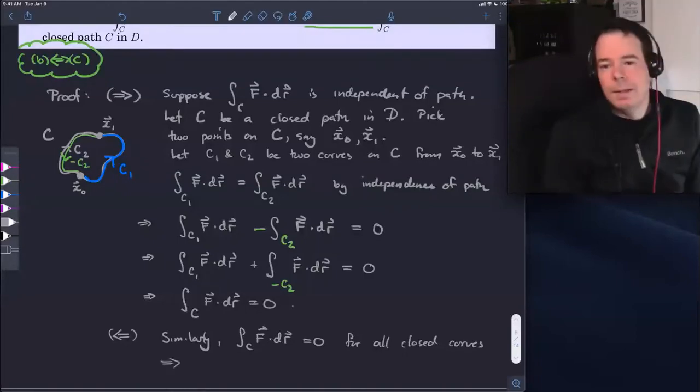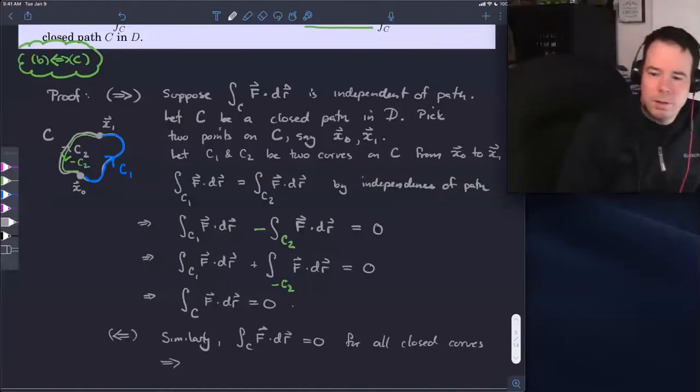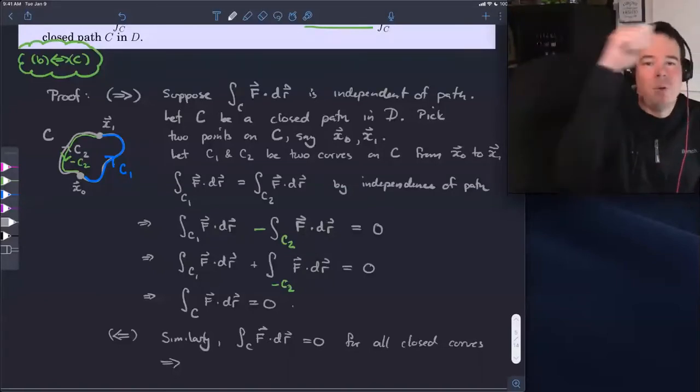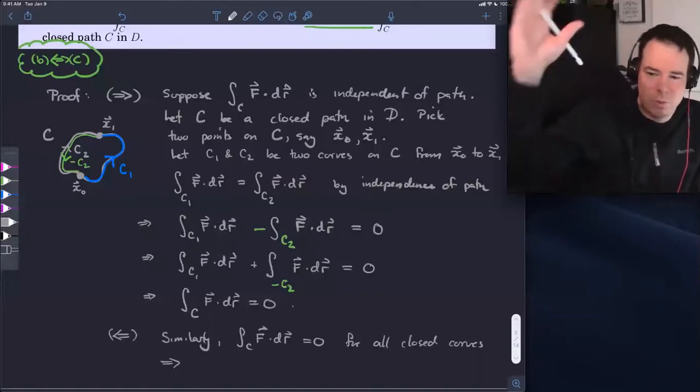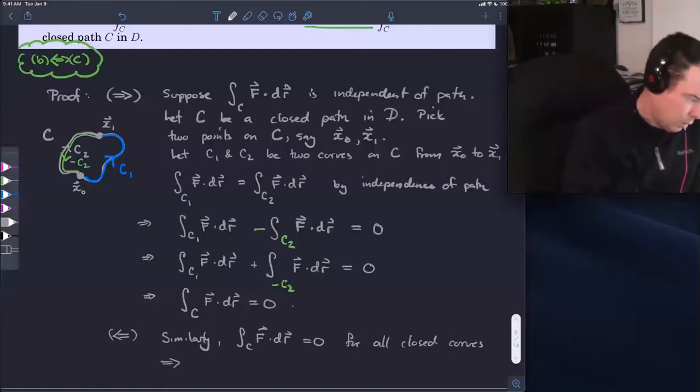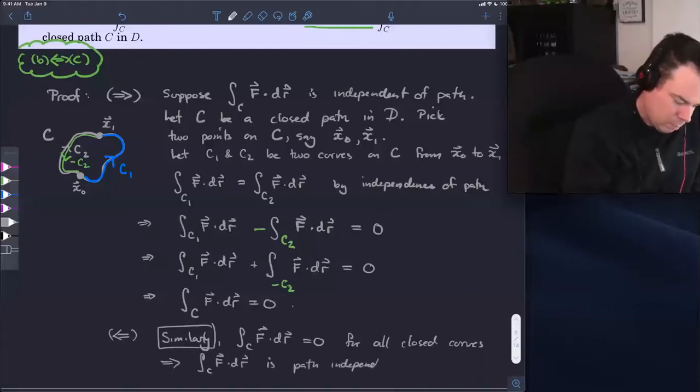then that means that no matter which two paths I take from starting point to ending point, the integral around the whole thing is going to be 0. So the integral over each half has got to be the same. We basically just reverse all the steps in this previous argument. So that's why I've written this similarly here. Similarly packs a big punch. It's really saying just reverse all the steps above, and you'll see that the reverse is true, that the integral is path independent. So not much more needs to be done there because it's a similar or analogous argument.